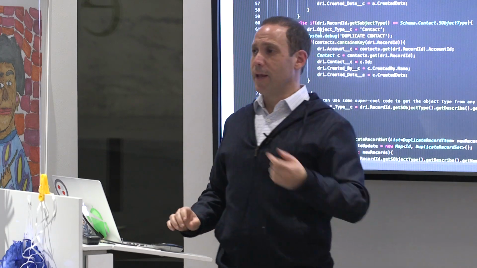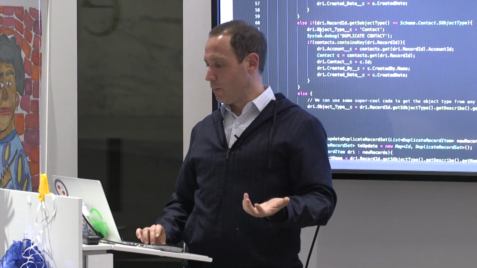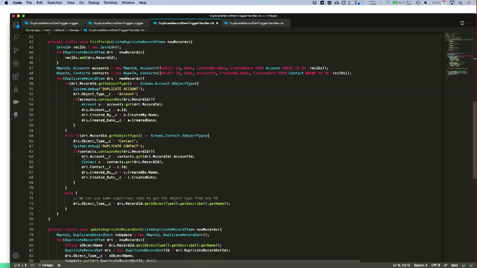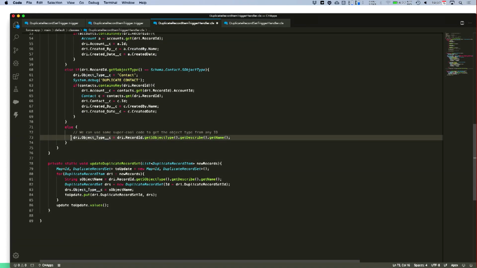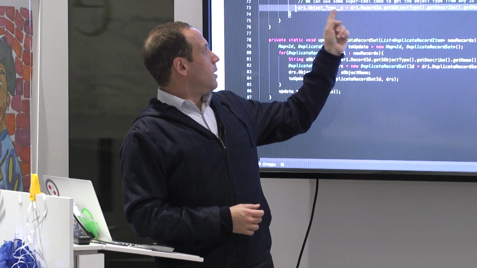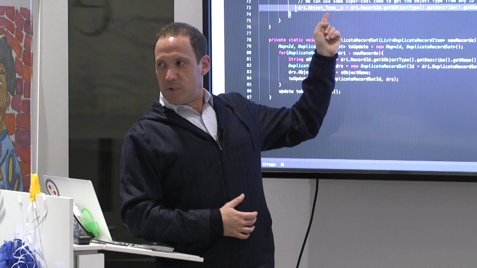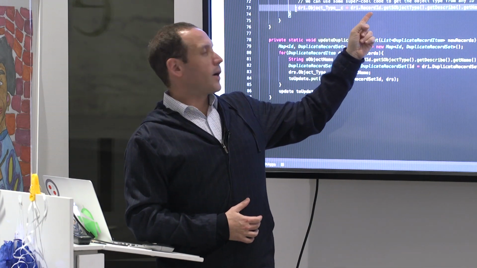OK, what do we do? We fill fields. And again, this doesn't scale. We've got an account and a contact lookup where we have to do that. Then we fill in the account field, just for whatever. I filled in the created by and the created date, just in case. Probably wouldn't do that if I were building from scratch this time. And I can put in the object type as account. And then this is my favorite line in the entire trigger handler. The object type, which is a text field, equals dri.recordID.